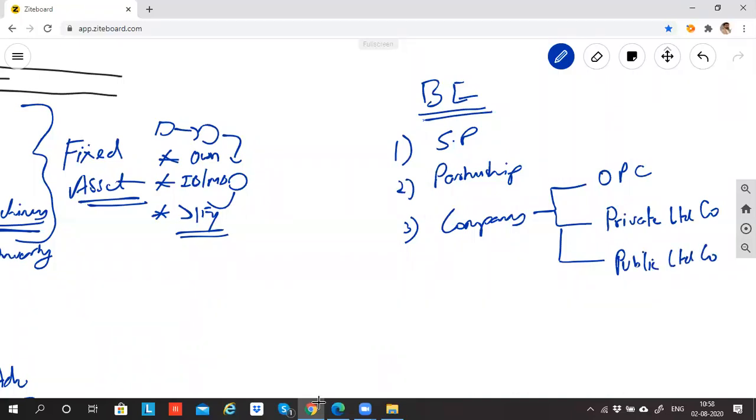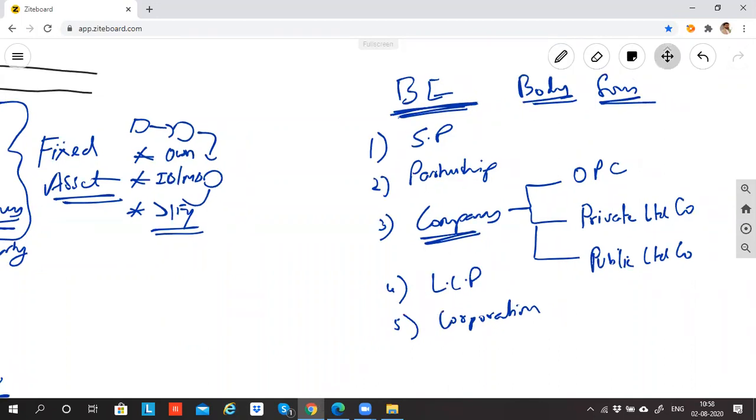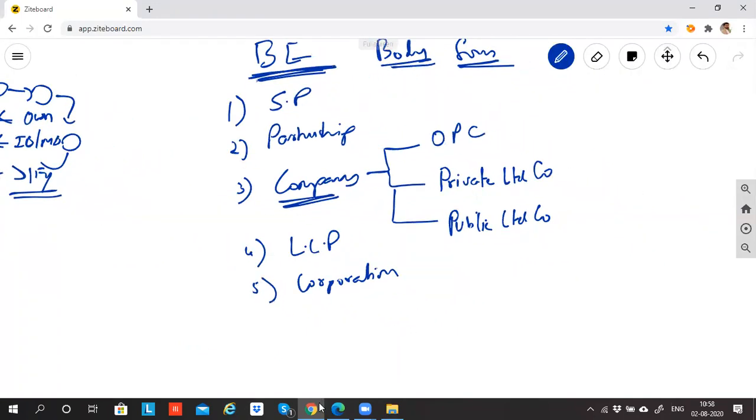Shareholder is the owner of the business who has invested capital in the company. So we are talking about business entity, which means the form in which you'll do the business. Then we have something called LLP, limited liability partnership. We have something called corporation. A corporation can also do some business, which is done generally by the government.